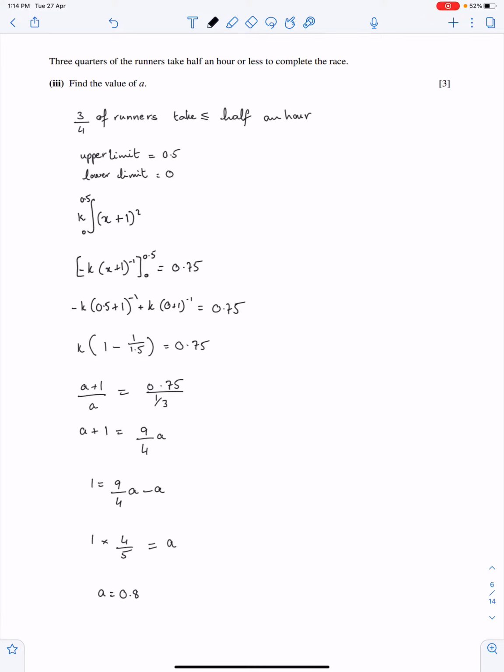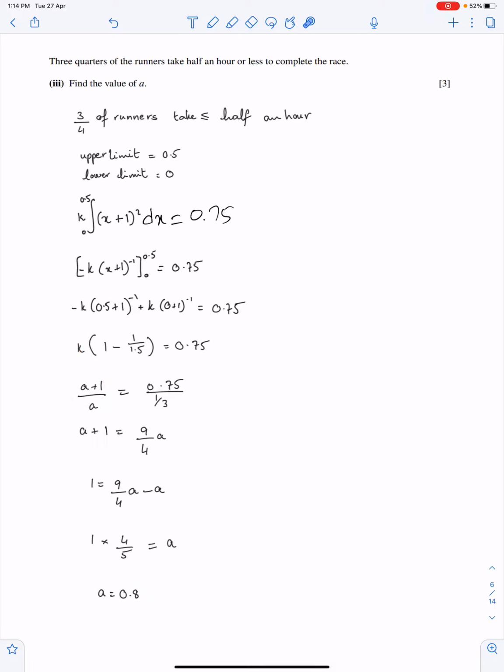So we have this, and we have this probability. This is 0.75. So by integrating this and equating the answer to 0.75, we can easily get K, the value of A. K is this, so A is 0.8.